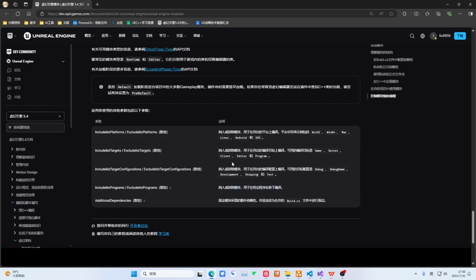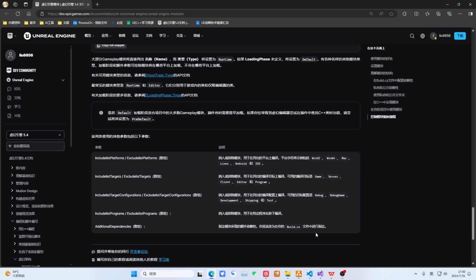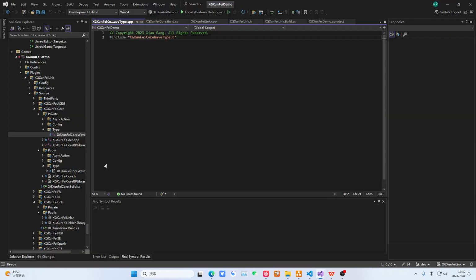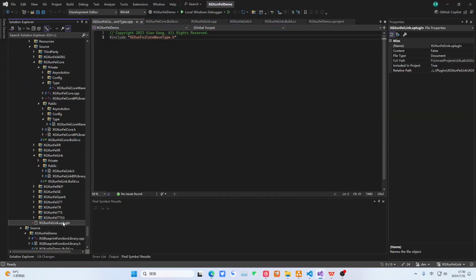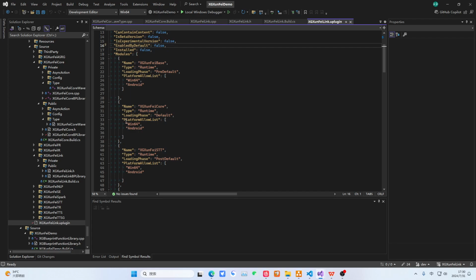And these are some packaging platforms. That is the whitelist, blacklist, additional dependencies, etc. So there's no problem. We'll show everyone. This place means some targets do not include this module. Then the most important thing, to show everyone this one. We can see in the uplugin, we wrote this one. It's just that we only have this platform. Within Windows 64 and Android, we only allow it to be packaged.